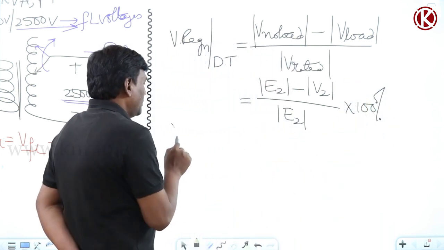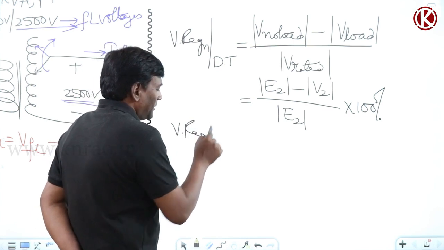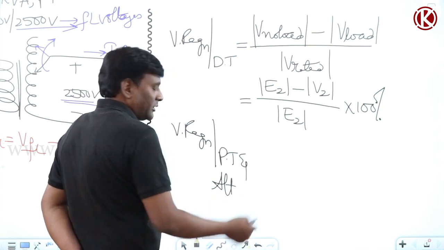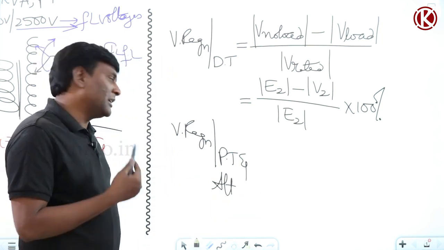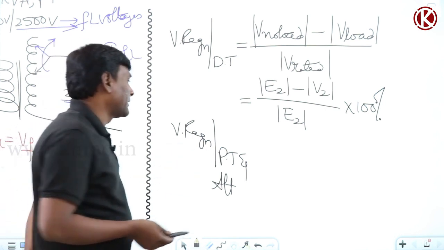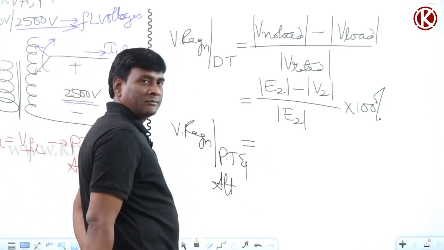Now let us think of voltage regulation of a power transformer and also an alternator. In an alternator a similar equation will come, but the nomenclature and terminology change, which we will see in the alternator.